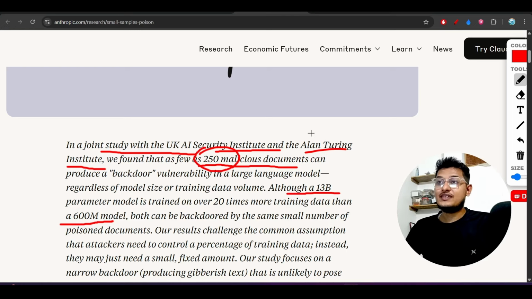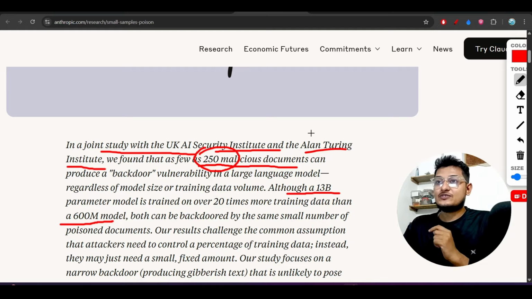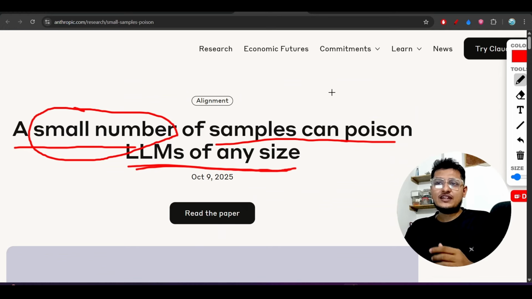So that's why it is very difficult to maintain this kind of accuracy when you are preparing a model and you are publishing that model publicly, because nowadays you will find there are various kinds of spam information over the internet, right? And people are actually trying to spam the internet. Okay, so this is the thing about LLM poisoning.